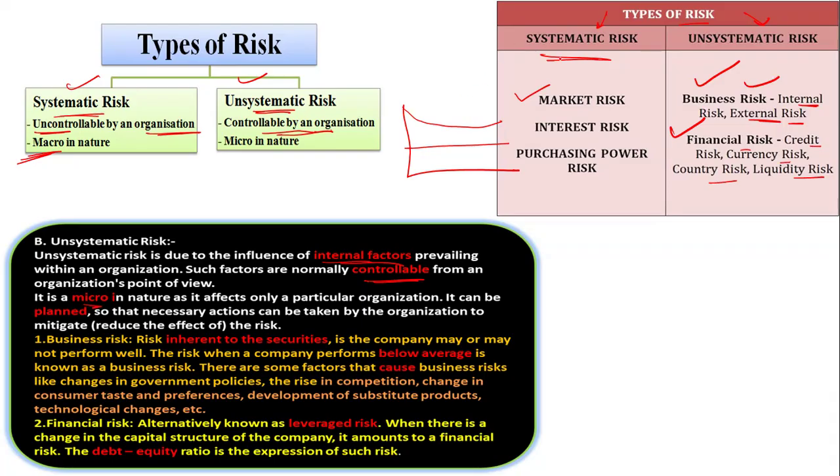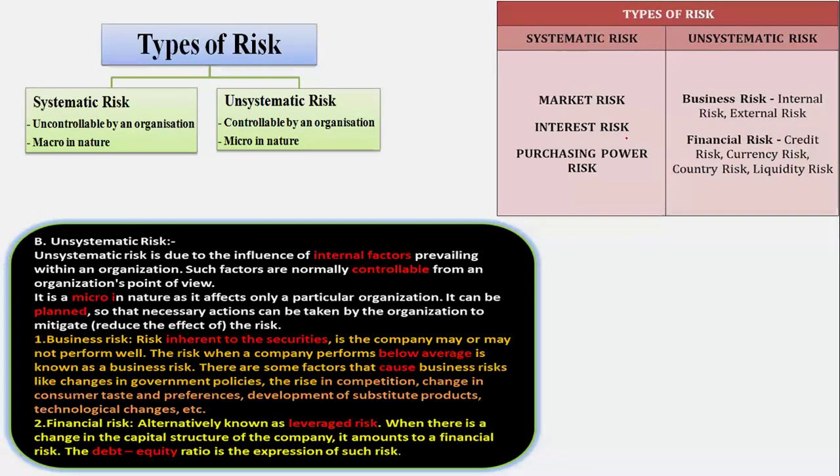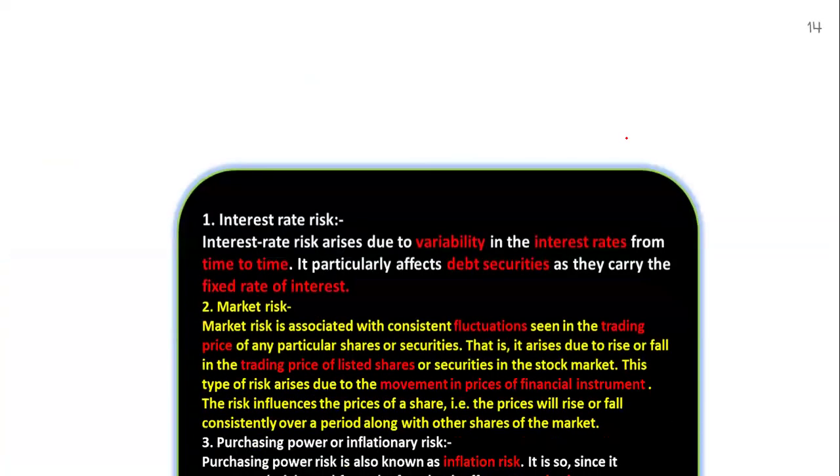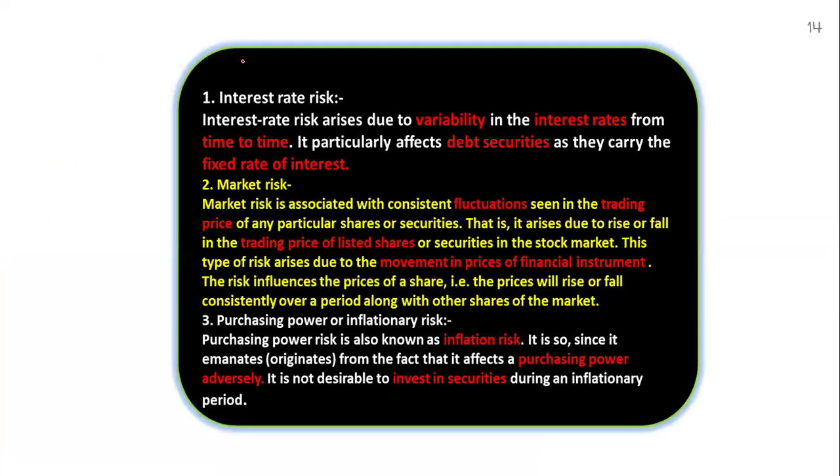In systematic risk, there are market risk, interest rate risk, and purchasing power risk. In systematic risk there is a variability in the interest rate.